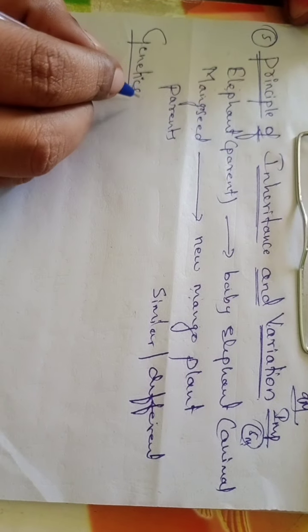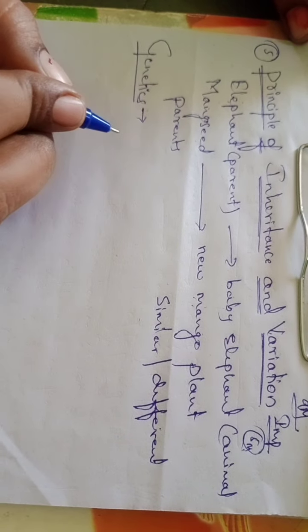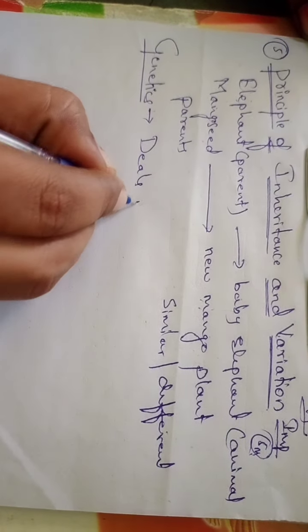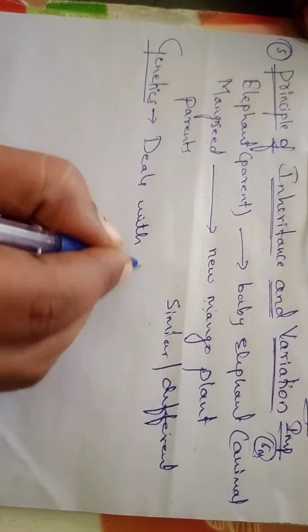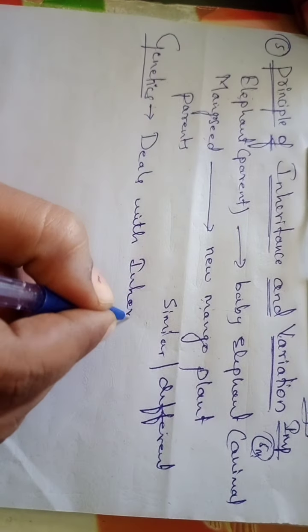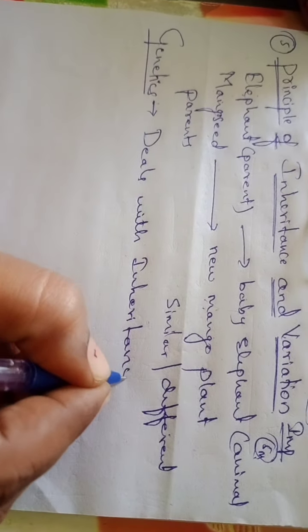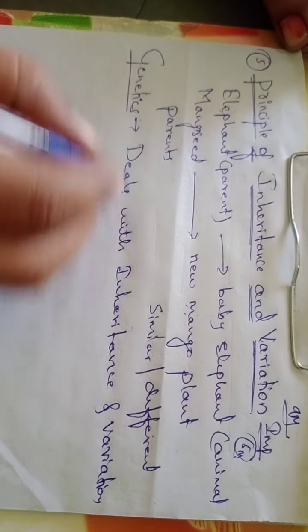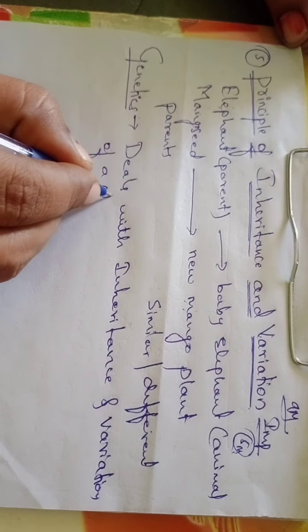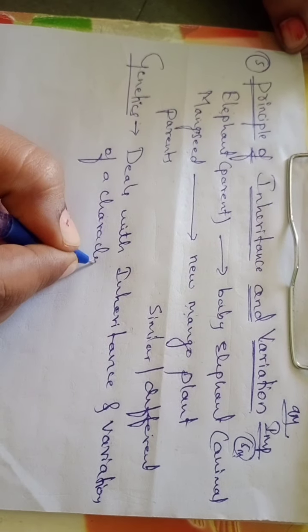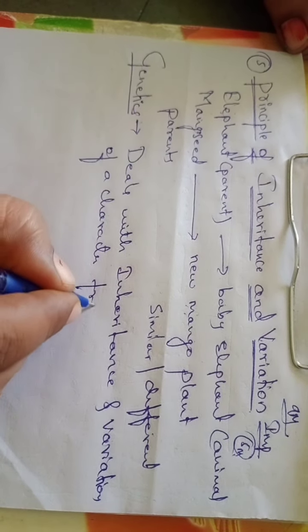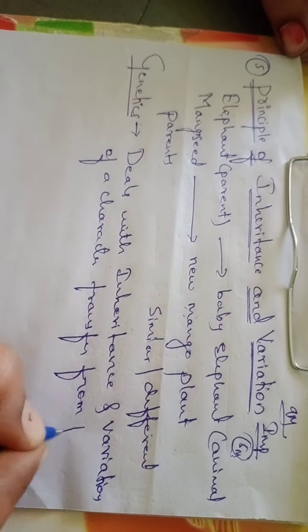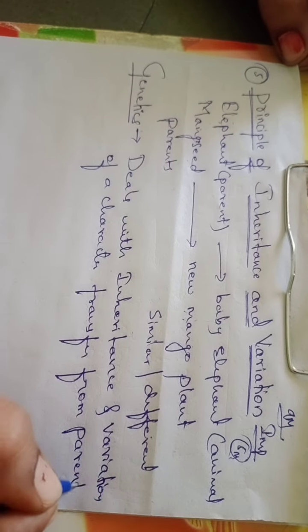So here genetics is a branch of science which deals with inheritance and variation of a character transfer from parents to offspring.